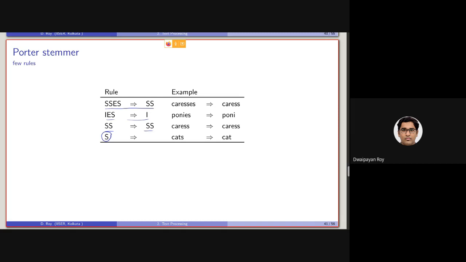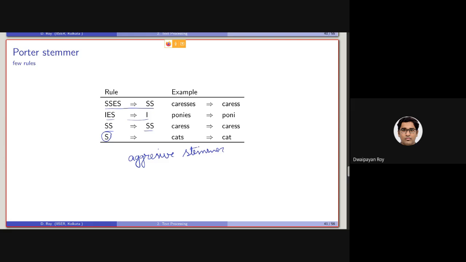Now, this type of rule-based stemmer is also called aggressive stemmer. Particularly, we can say this Porter stemmer is a very aggressive stemmer because it removes certain parts of the terms aggressively.